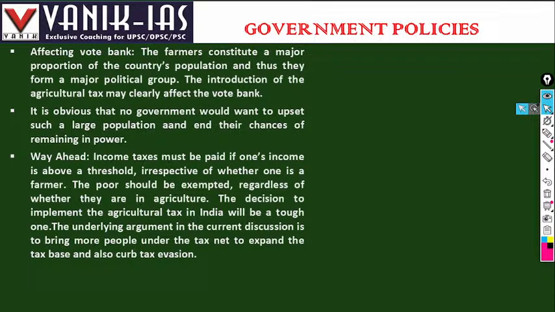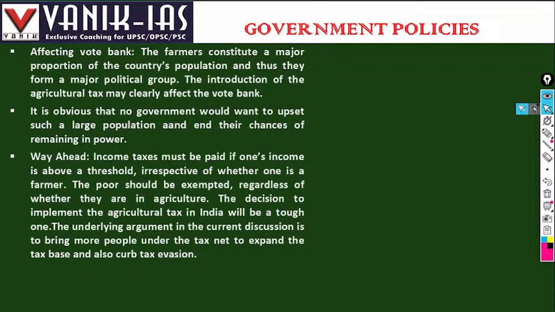So who will bell the cat? The political party which imposes tax on agriculture will face the direct consequence of negative votes from the large farmer community. That is why no political party dares to impose taxes on agriculture.